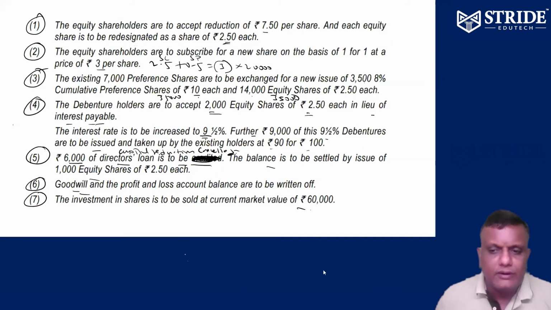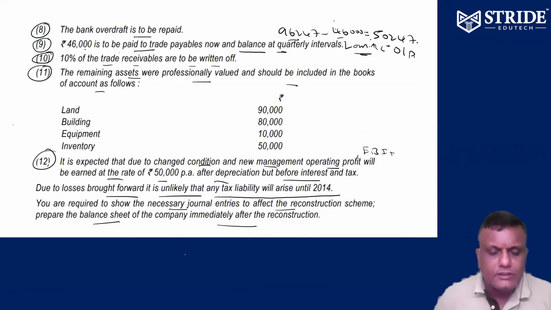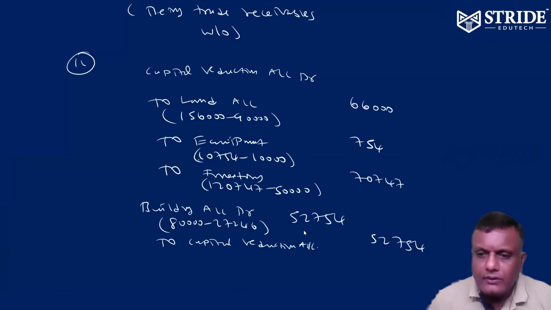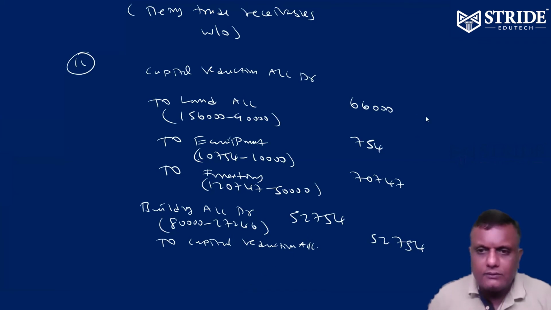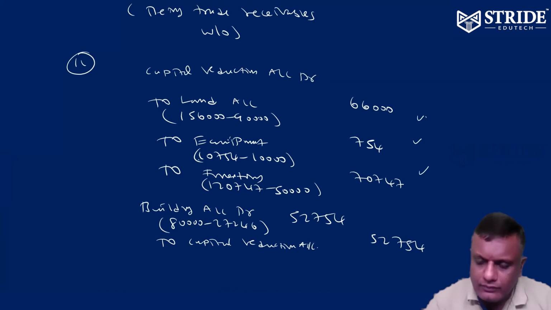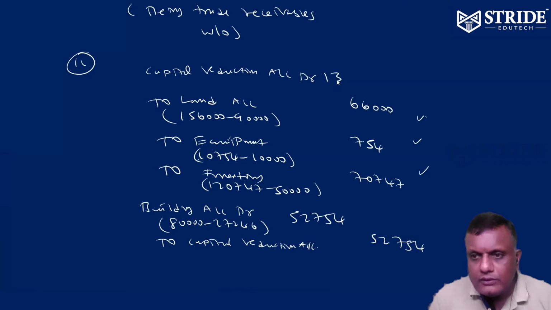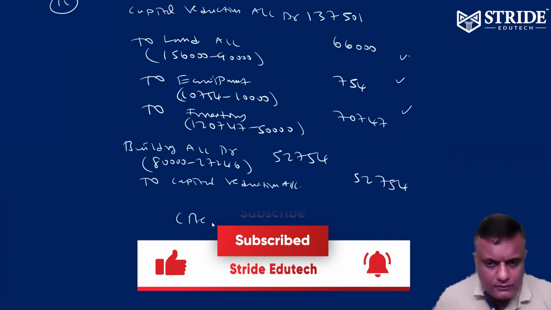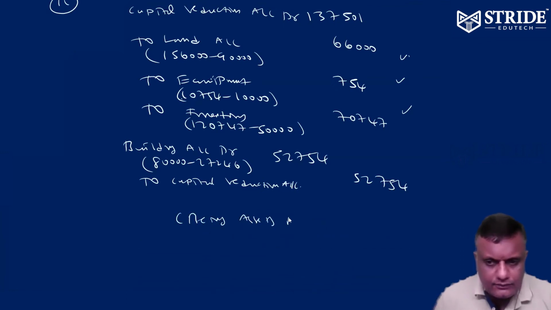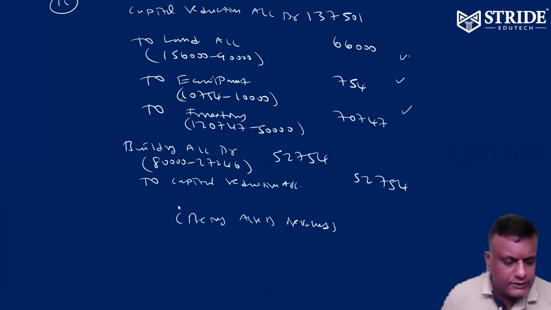So for the 12th point, there is no entry required. And I want the total for these three entries: land, equipment, inventory. 66,000, 754, 70,747, total 1,37,501. Being assets revalued. That's it. Okay.